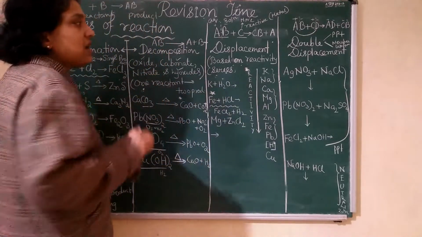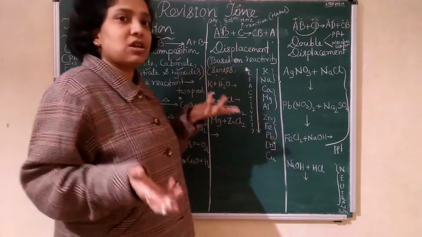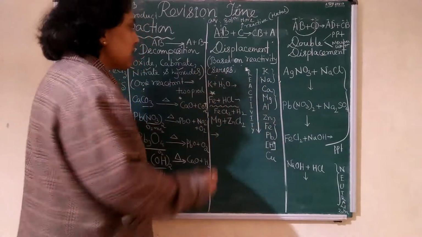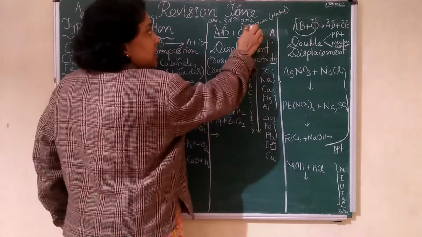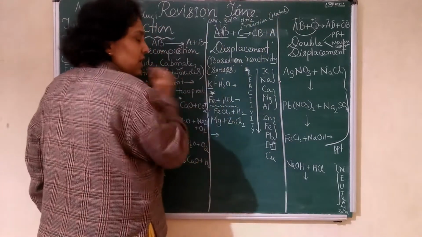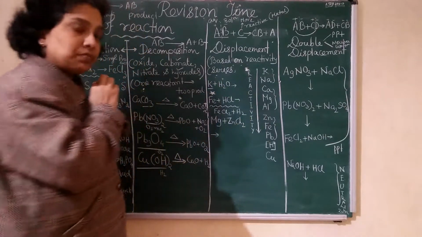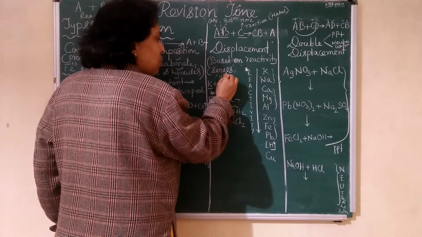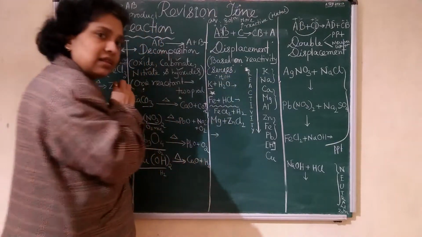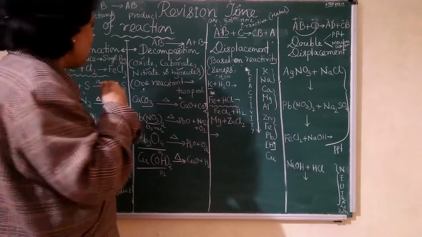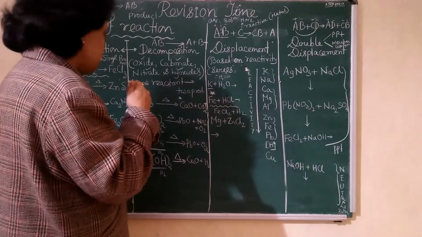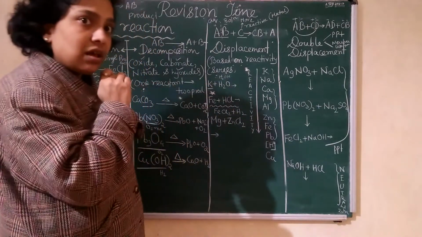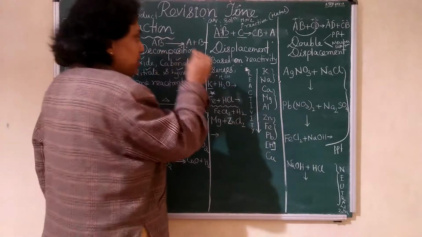Okay, next comes displacement. And displacement, the word itself, as I said, is based on reactivity. Now see here, I said one should be a metal. So a metal is reacting with H2O. Can I write H2O like this, HOH? I can write like this. So when a metal is reacting with H2O, this one will break down.